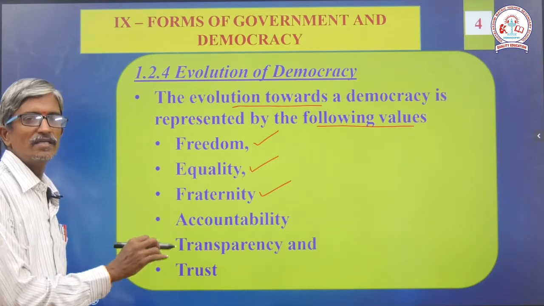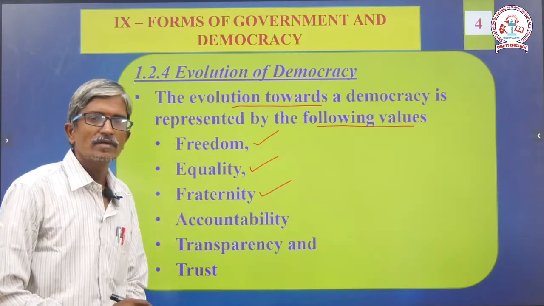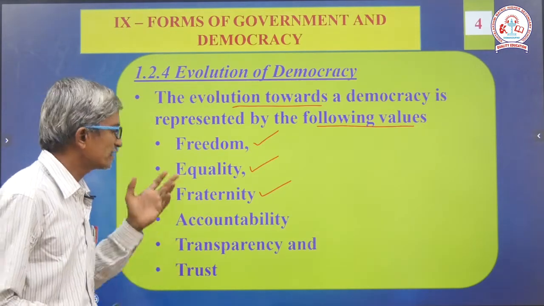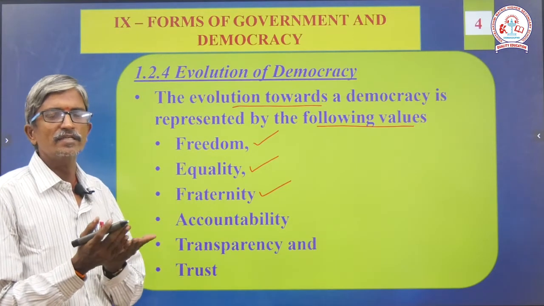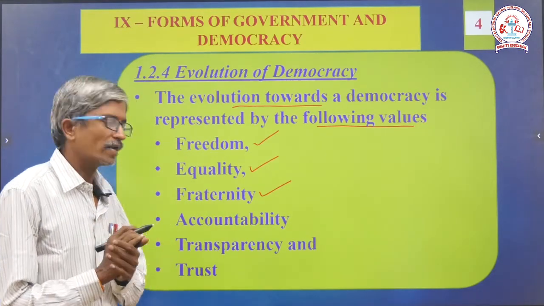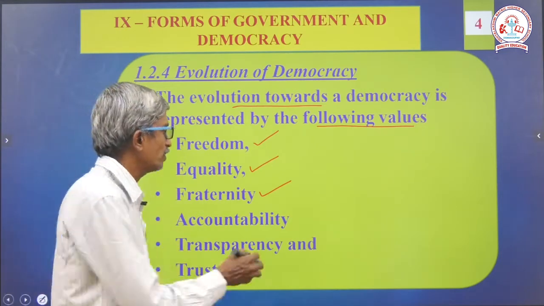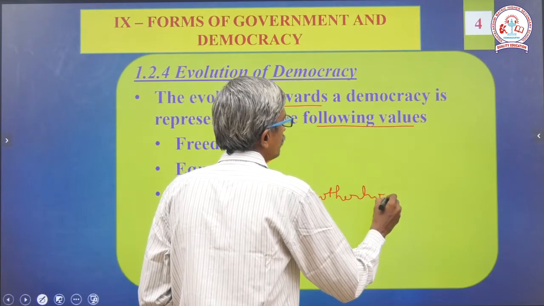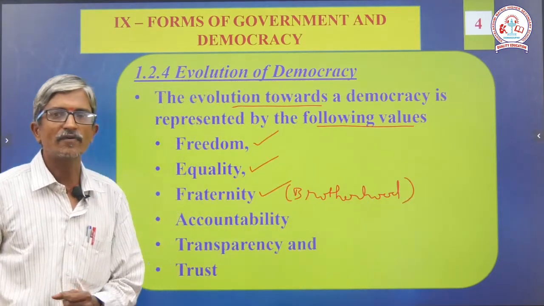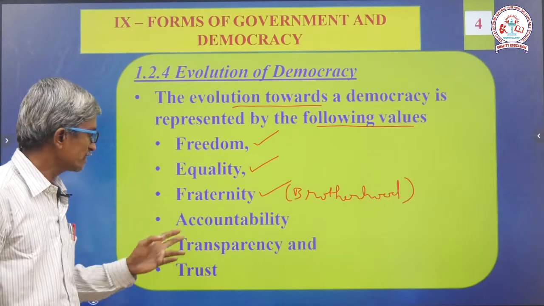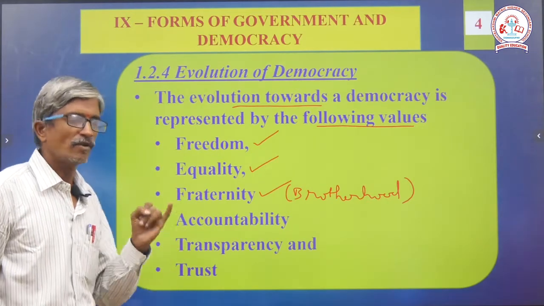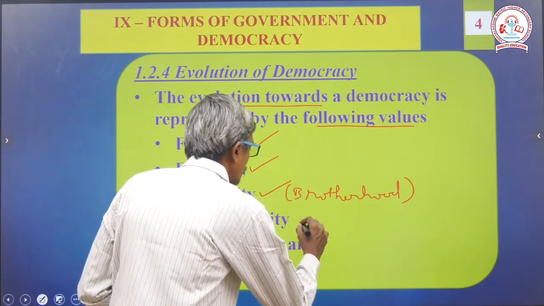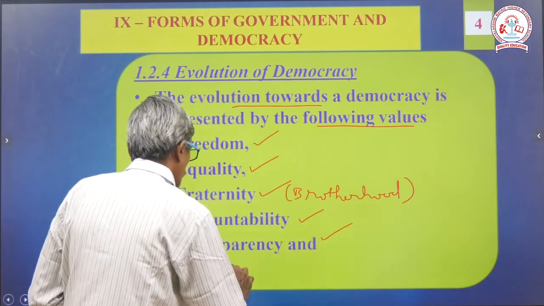Freedom, equality, fraternity. Freedom. Independently we can continue our education, continue our job all over India. Next, number 2, equality. There is no separation between rich and poor. Next, number 3, fraternity, brotherhood. Fraternity means brotherhood. It is one of the important feature of India. Fraternity, brotherhood. Okay. Next 3. First 3 clear? Number 1, freedom, equality and fraternity. Next 3, accountability, transparency and trust.